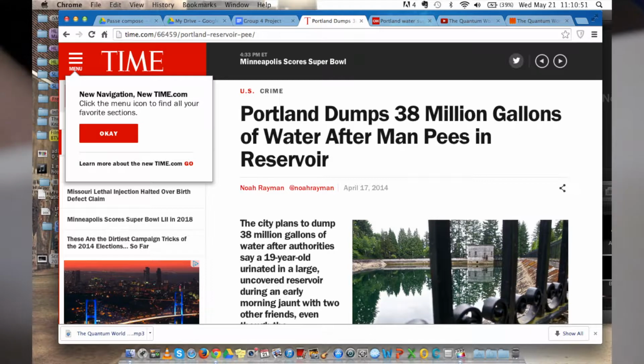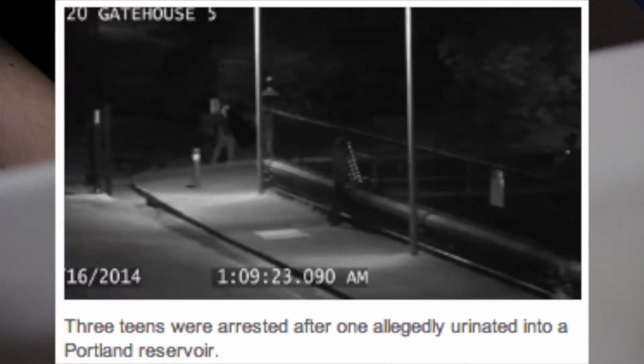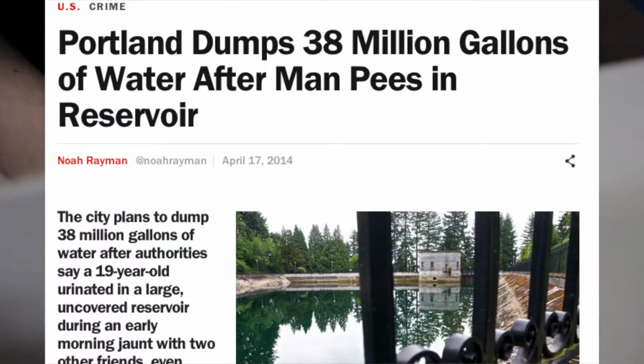In April 2014, a teenager urinated into a 50 million gallon water reservoir in Portland, Oregon. As reported by CNN, this prompted the Portland Water Bureau to dump and waste 38 million gallons of drinking water.